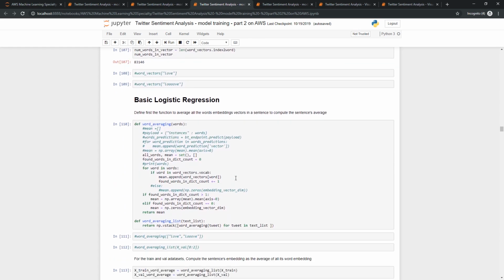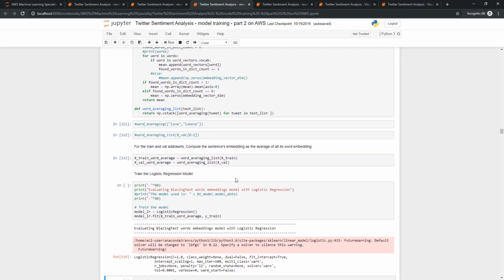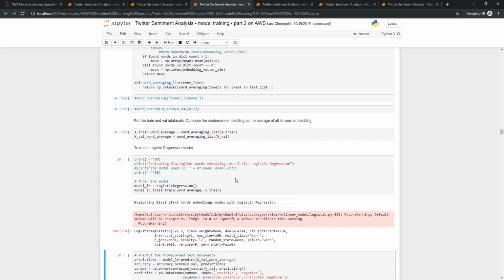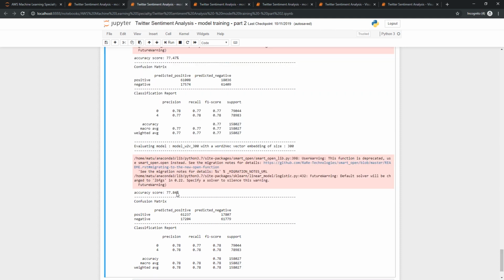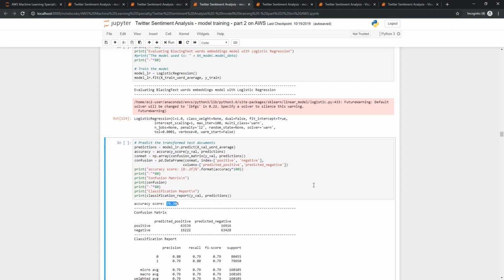And using that vector representation of the words computed by BlazingText, I was able to get an accuracy of 79.3%, which is 1.5% better than the scikit-learn word2vec plus logistic regression. Still, using such a word embedding with logistic regression, I was underperforming, so I then switched to LSTM neural networks.